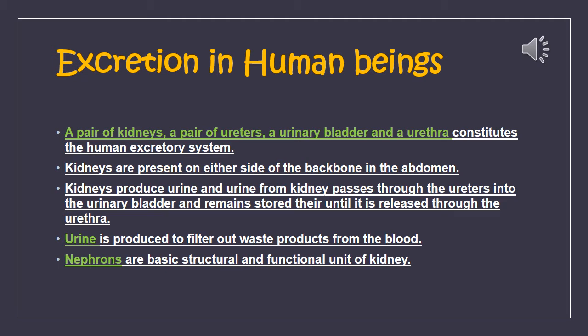The kidneys are present on either side of the backbone in our abdomen. Kidneys produce urine, and urine from the kidney passes through the ureters into the urinary bladder and remains stored there until it is released through the urethra. Urine is produced to filter out waste products from the blood, and nephrons are the basic structural and functional unit of the kidney.